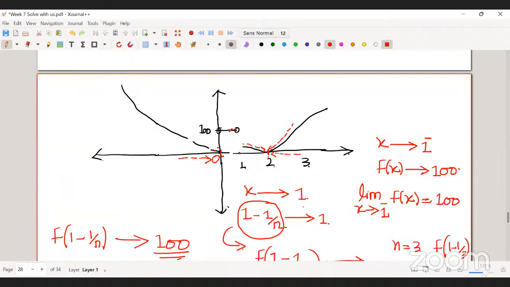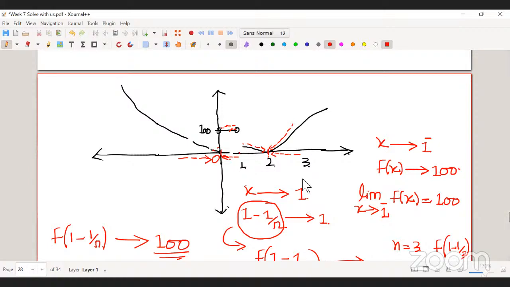Same logic. When you are coming from this side, this will be 100. Then you see the value of the function. When you are coming towards 0 in the domain, in the range you are coming towards 100. That means the right-hand limit at 0 is 100 and the left-hand limit is 0. So the limit does not exist. Correct.